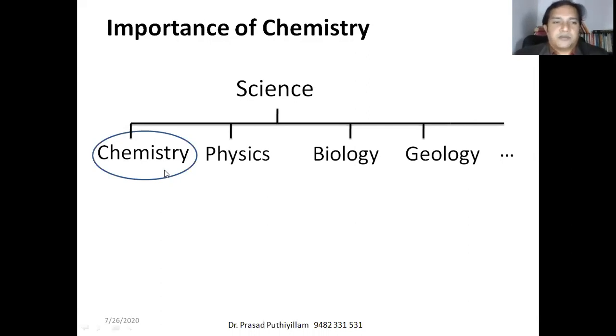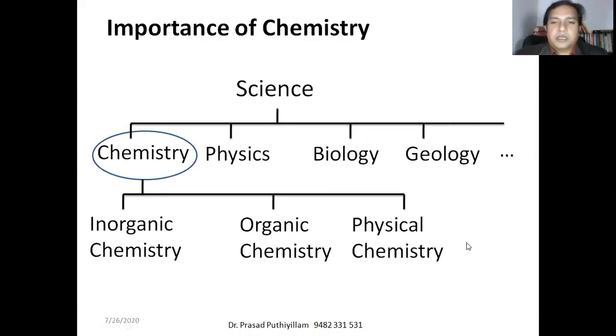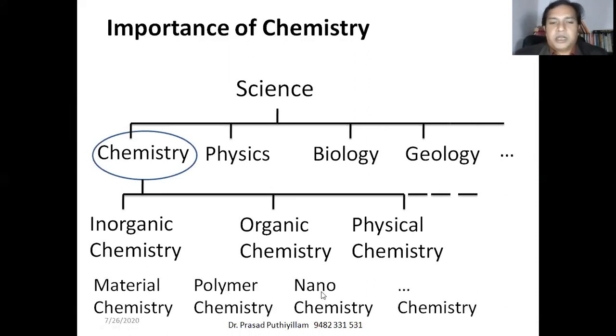Therefore, we'll further classify chemistry as inorganic chemistry, organic chemistry, physical chemistry, and so on. Material chemistry, polymer chemistry, nanochemistry, these are all newcomers, and the success of chemistry continues.